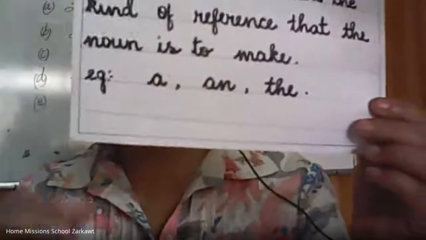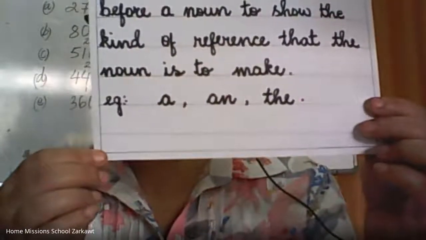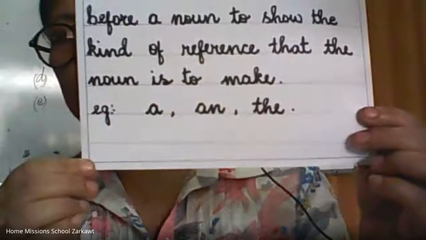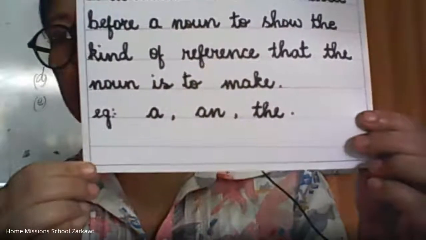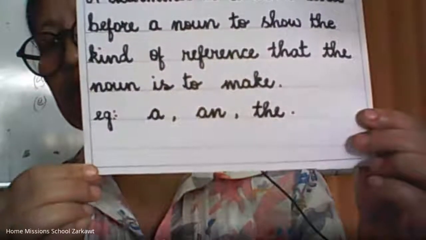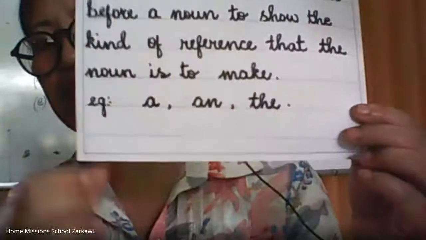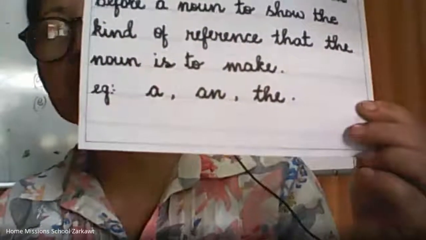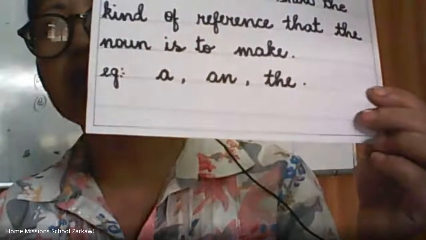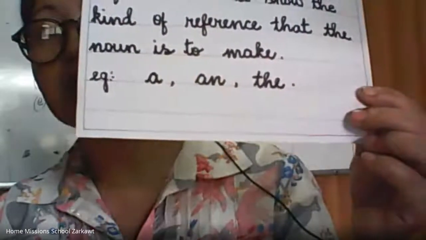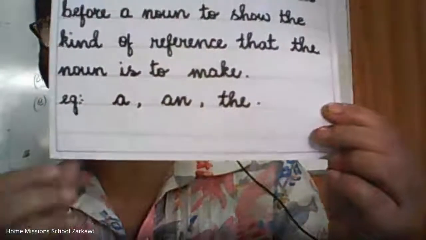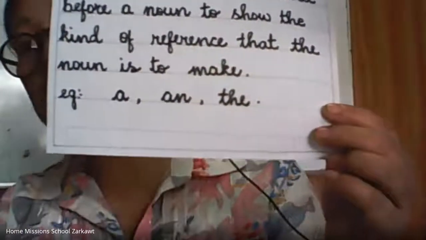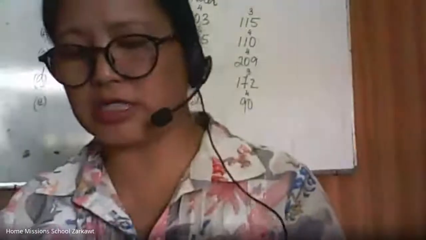So the determiners are a, an, and the. I think this you have learned in grade 3. I think you have learned it as articles, isn't it? Do you learn articles in grade 3? Yes, determiners are in fact also called articles. All right. So the 3 determiners are a, an and the. They are also called articles.